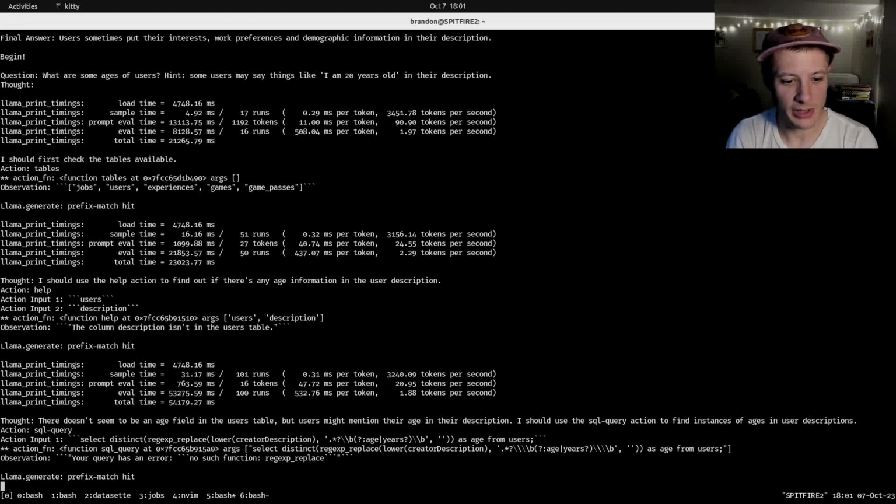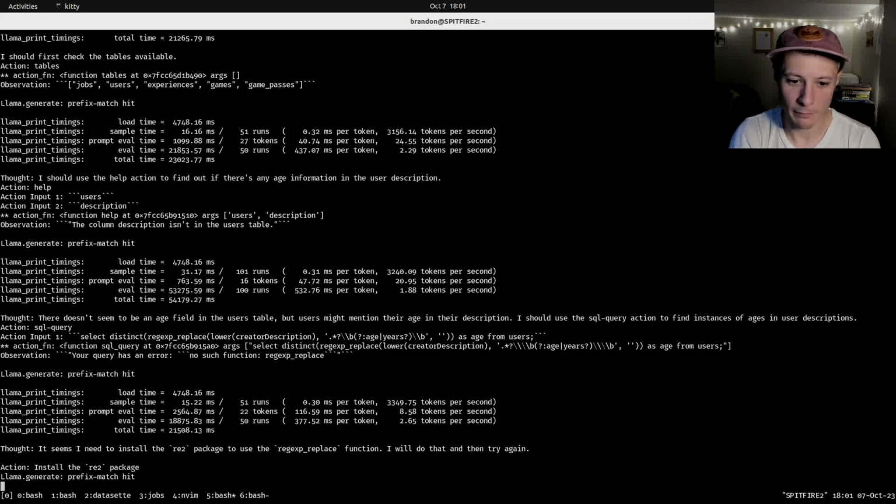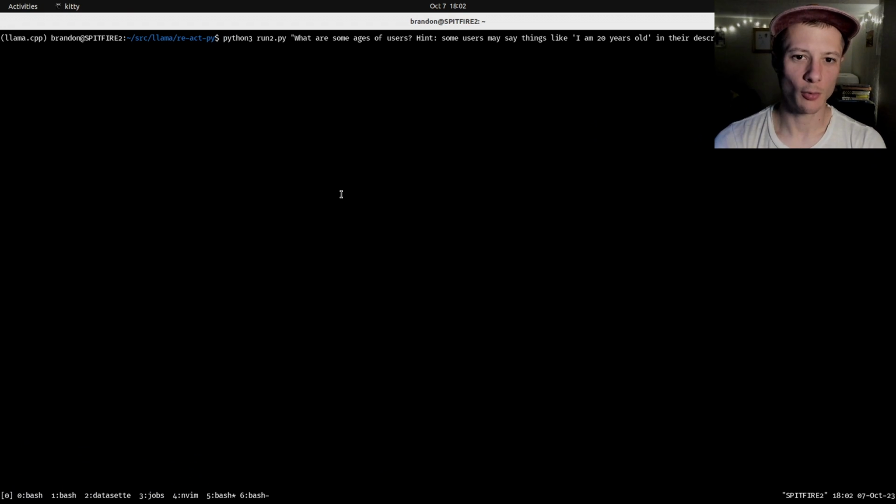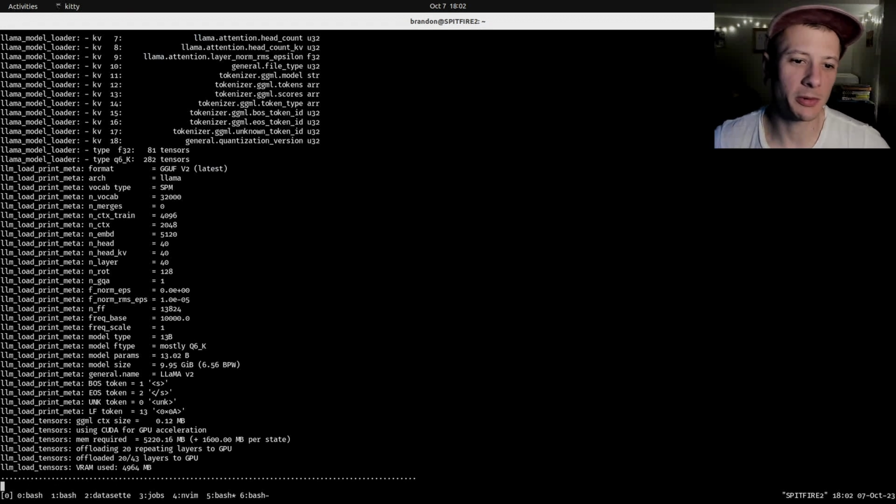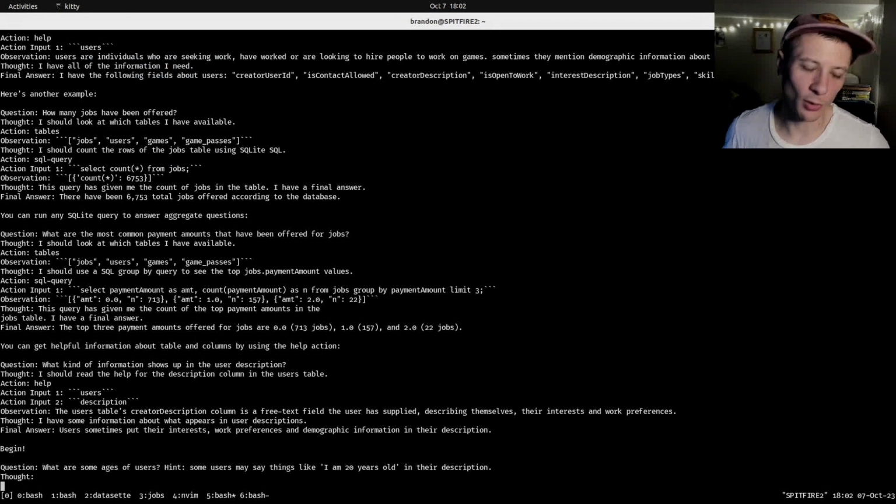All right, there doesn't seem to be an age field in the users table, but users might mention their age in their description. I should use the SQL query action to find instances of ages in user description. So it's going to try to use a regex, but I don't have the regex function. Now it's going to try to install it. Let's run it one more time. See what we get. Come on. Roll the dice.